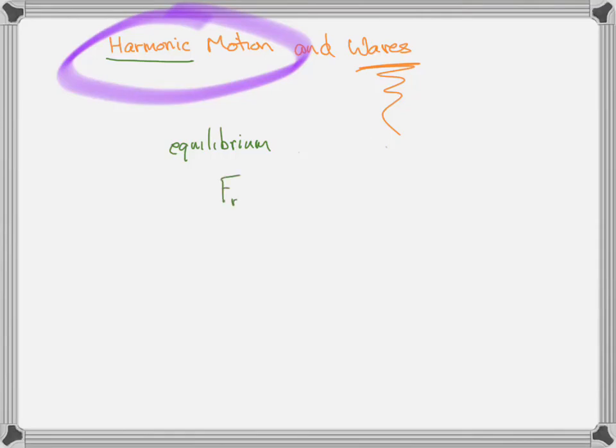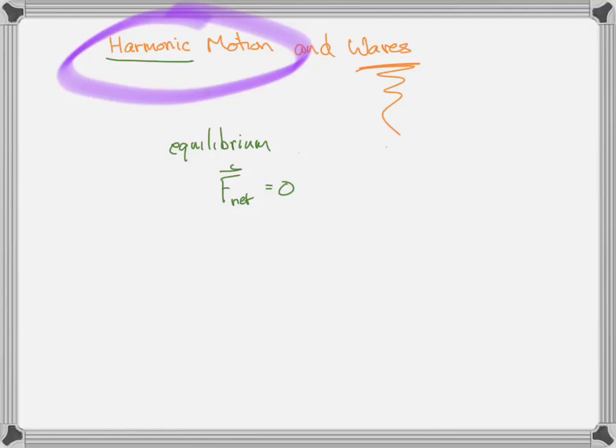Equilibrium means that the net force is equal to zero. When you allow for rotation, it also means the net torque is equal to zero. But it means the net force is equal to zero. That is where the body, the mass that we're discussing that's undergoing harmonic motion, would stay if we put it there, right? It's not going to go anywhere.